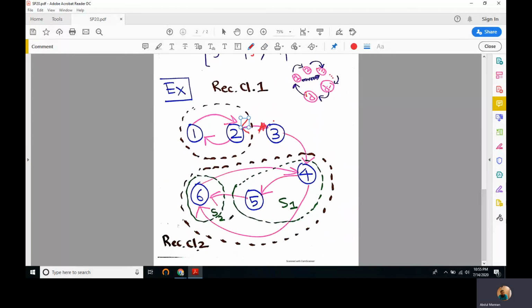So here we have only two groups. All arrows emerging out of the first group are landing in the second group, and all arrows from the second group are landing in the first group. So this is an example of periodicity that is found in this recurrent class 2. 4 and 5 are packed in one subset, and 6 in subset 2.